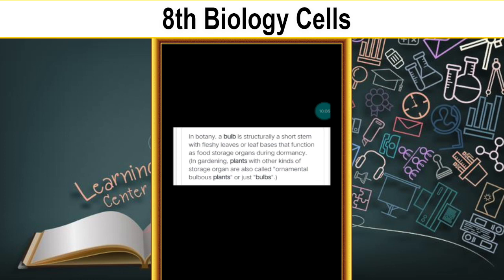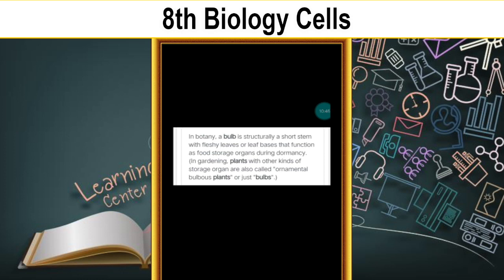In botany, a bulb is structurally a short stem with fleshy leaves or leaf bases that function as a food storage organ during dormancy. Dormancy means the plant is sleeping and not preparing food, for example in the rainy season when it does not get sun. The food prepared previously can be collected from there and used for survival. This is dormancy.